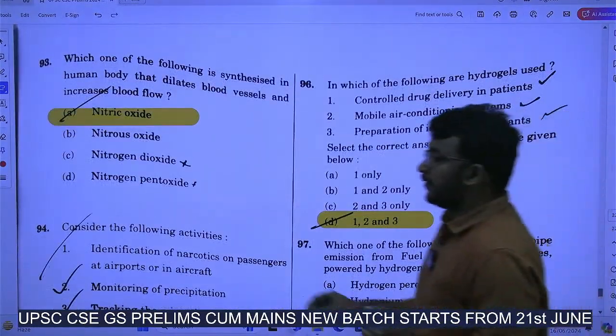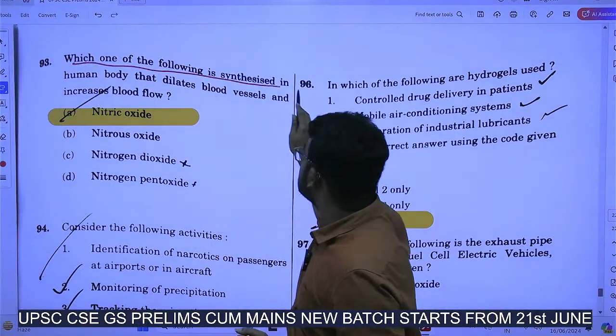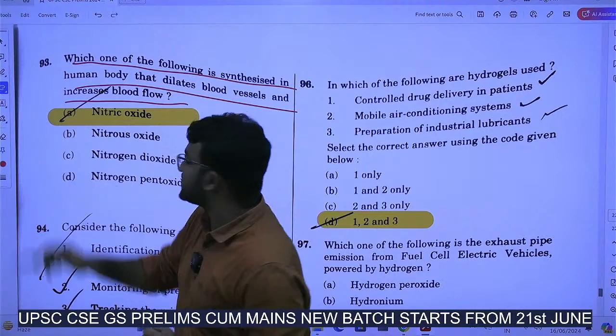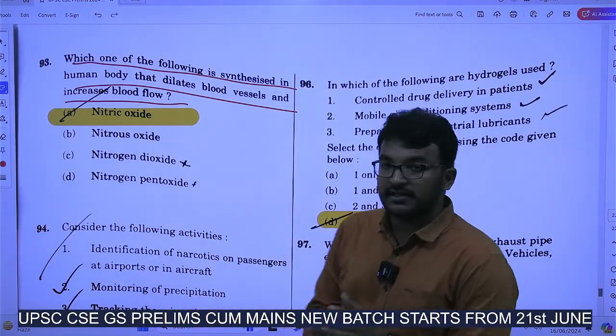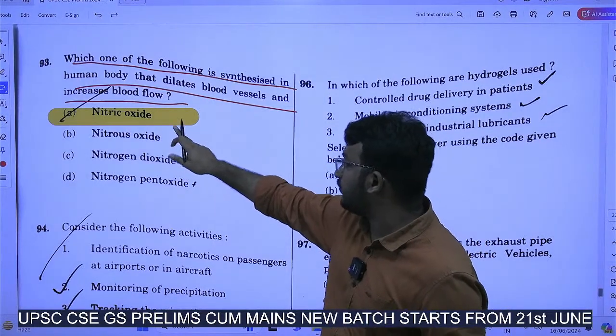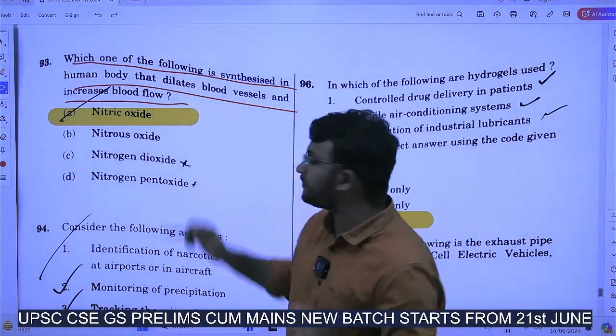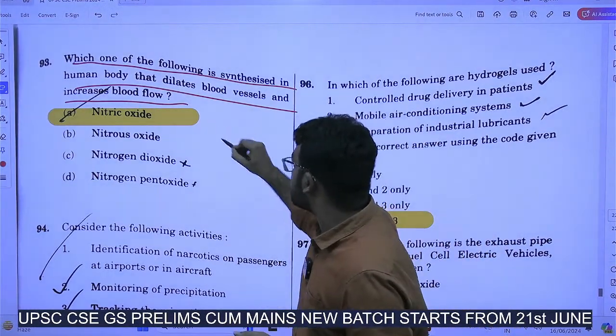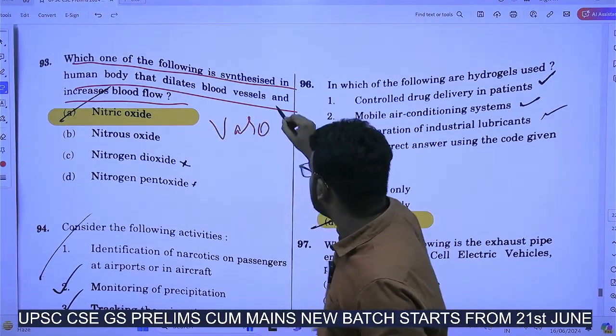Which one of the following is synthesized in the human body that dilates blood vessels and increases blood flow? What is this? This process is called vasodilation.